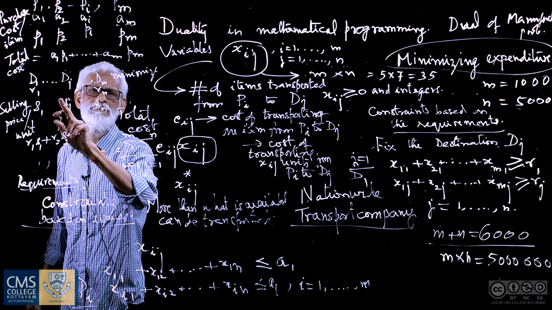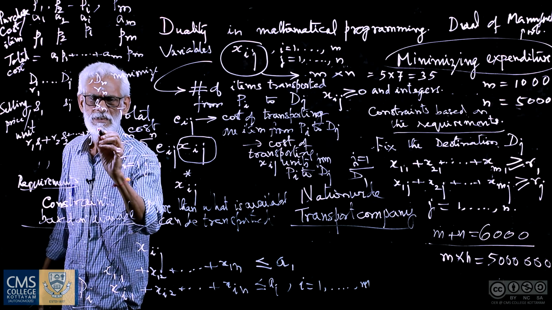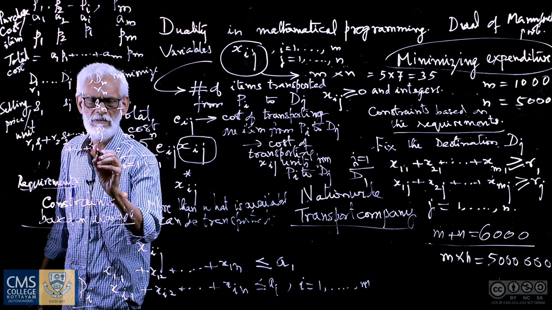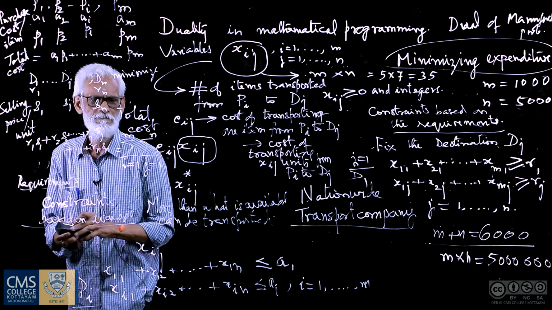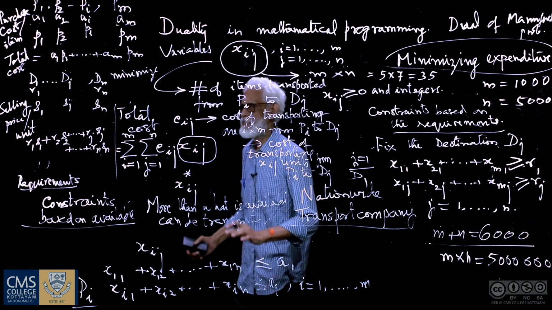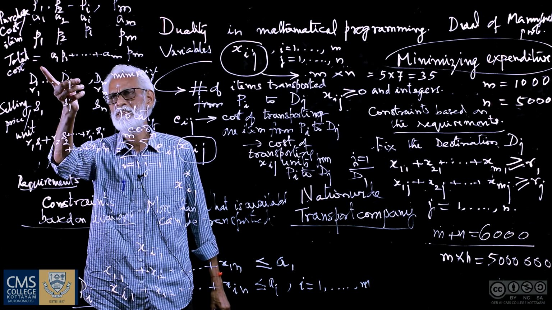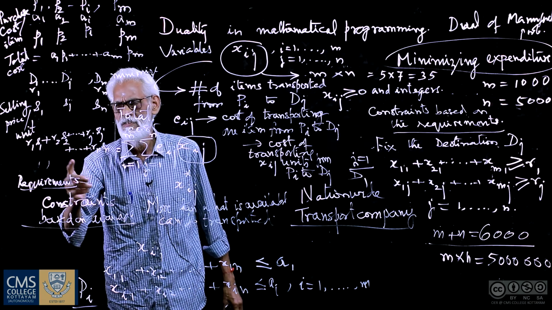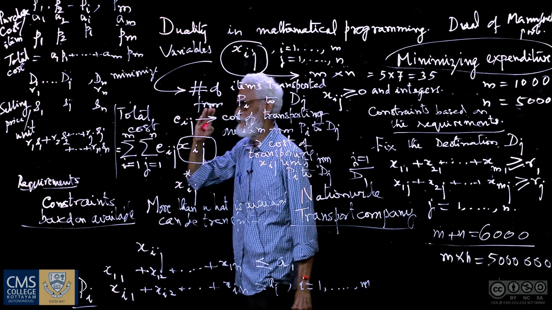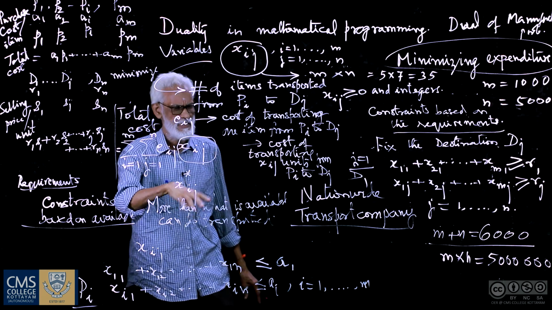The jth element in this is Rj Sj, plus so on, plus finally Rn into S sub n. So this is the total selling price. Now this is the amount that is spent for purchase. This is the amount that he gets on selling these items at the various destinations, and of course that is available subject to the requirements.